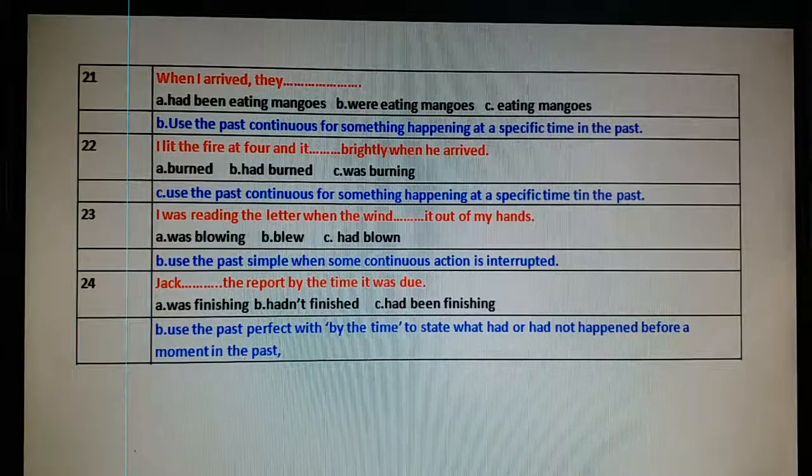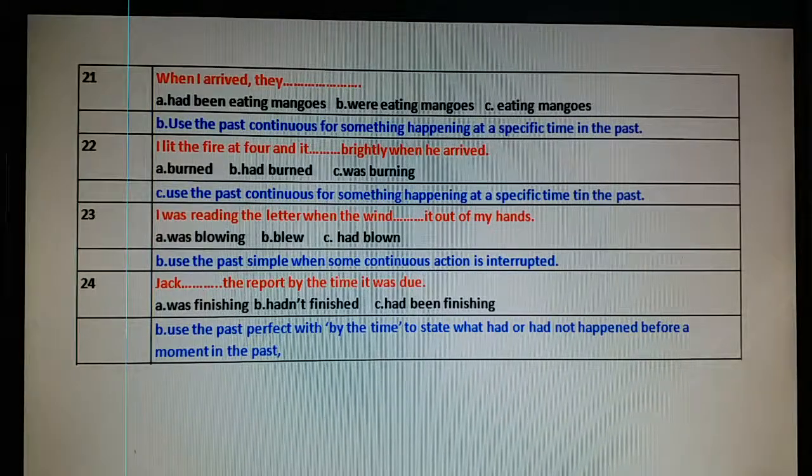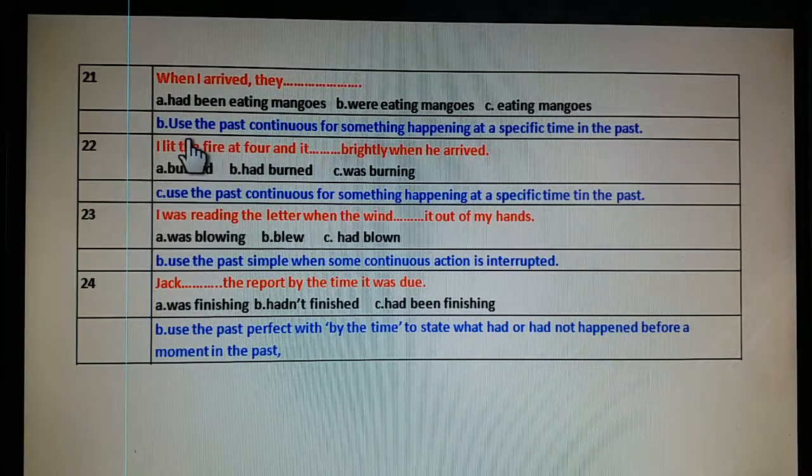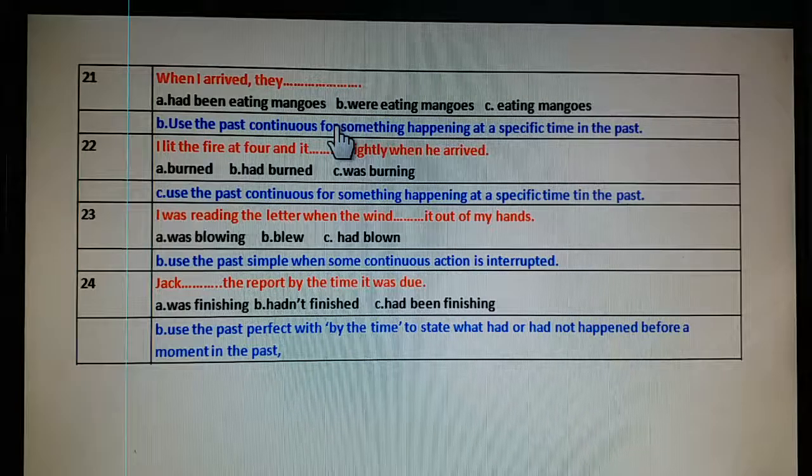When I arrived, they were eating mangoes. Because we use the past continuous for something happening at a specific time in the past. Means when I arrived, जब मैं पहुंचा तो वो क्या कर रहे थे? They were eating mangoes.